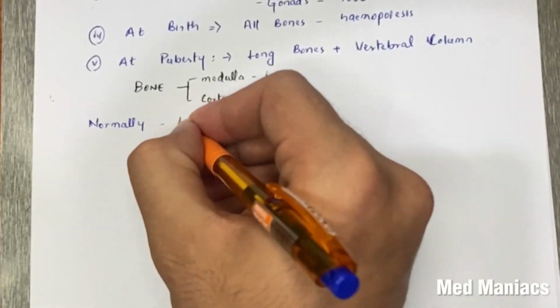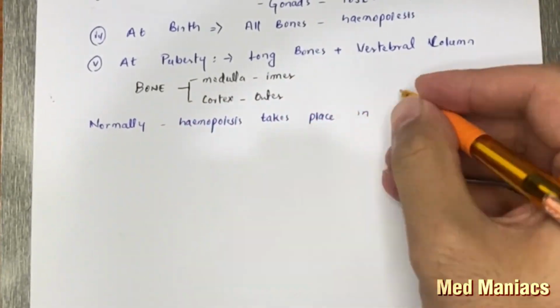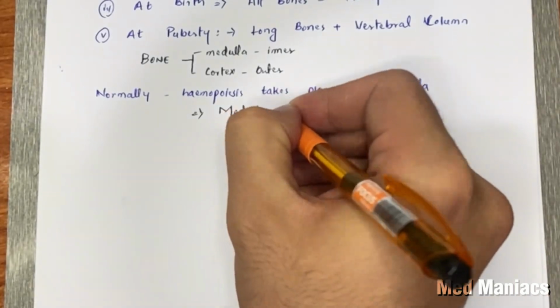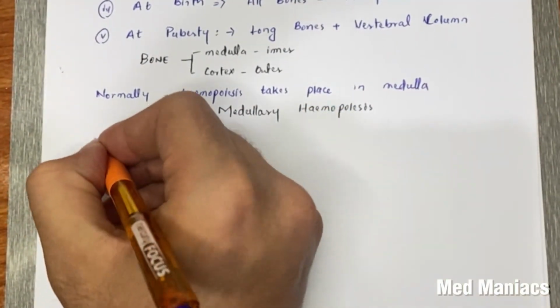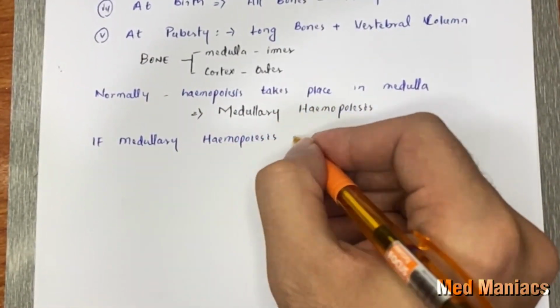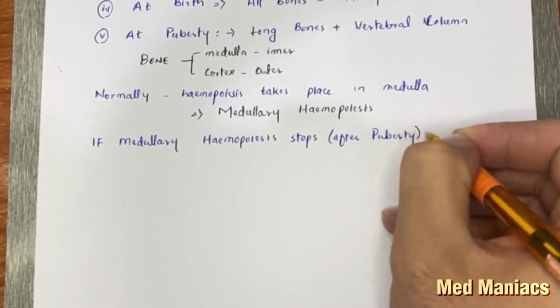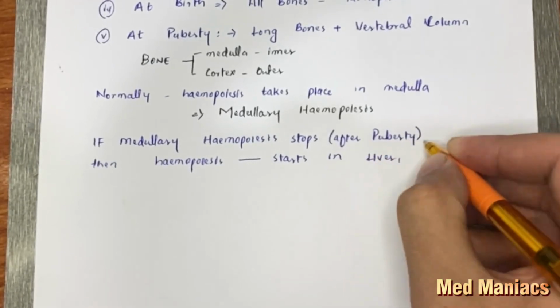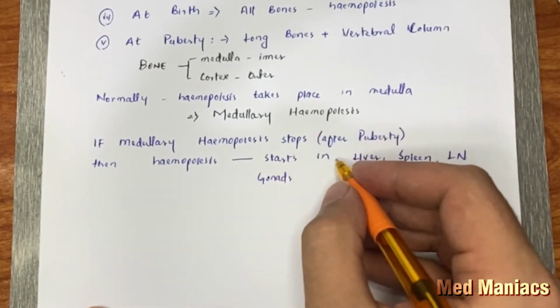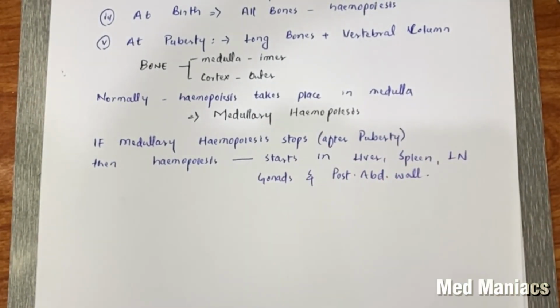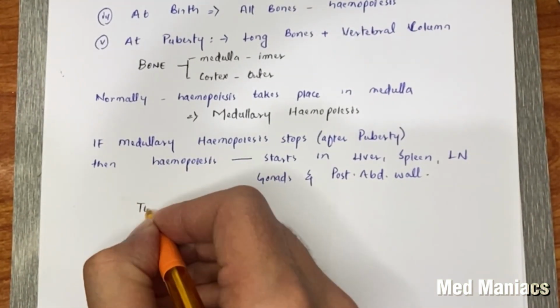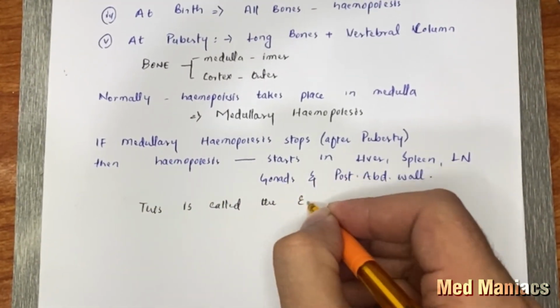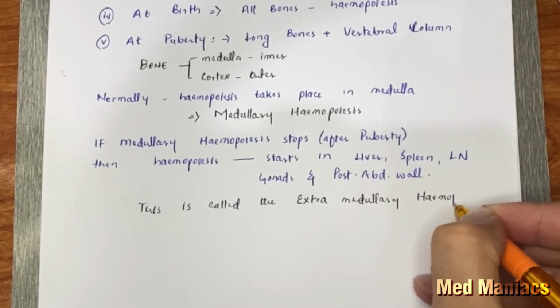So normally hematopoiesis takes place in medulla, which is called the medullary hematopoiesis. If medullary hematopoiesis stops after puberty, then hematopoiesis can start in liver, spleen, lymph node, gonads, and posterior abdominal wall. And this type of hematopoiesis is called the extramedullary hematopoiesis.